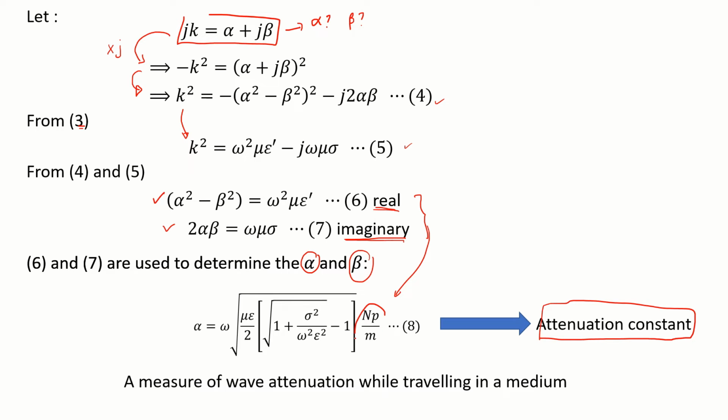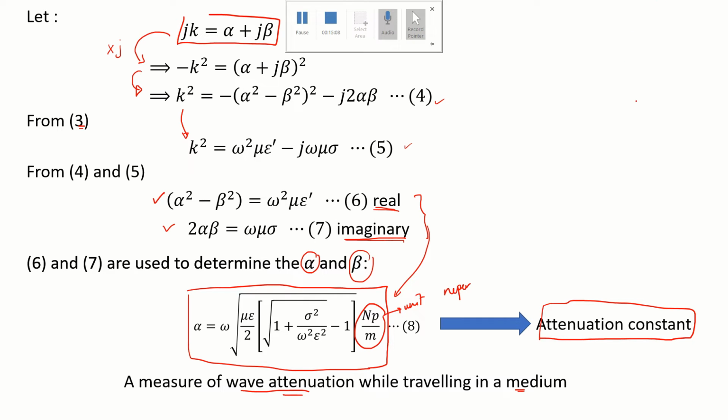And this is the unit. The unit is given as Nepers per meter. Nepers per meter. So don't worry about this equation, it will be given to you in your exam. All right, so what is attenuation constant? Attenuation constant measures the wave attenuation while traveling in a medium. What is attenuation actually?